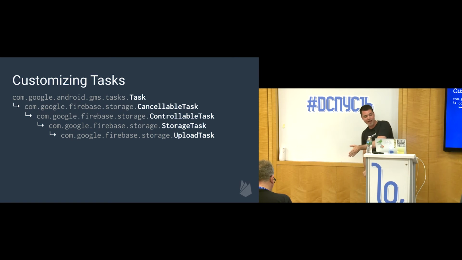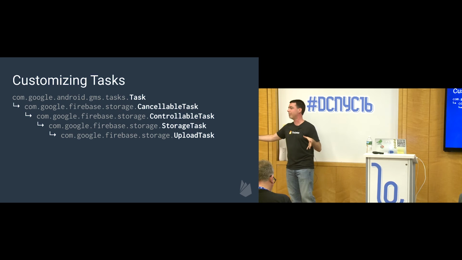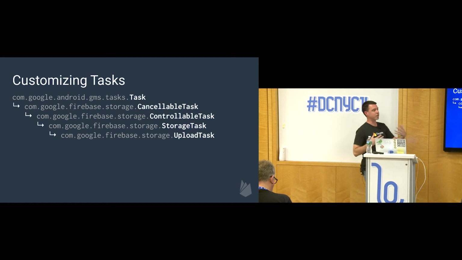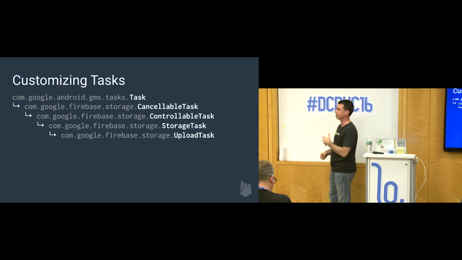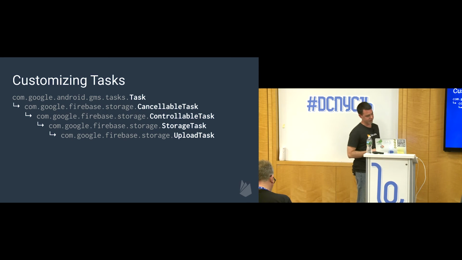Then on top of that, they have something called a storage task, which lets you monitor progress. So if a task is going to take some time to complete and you want to make a progress bar out of that, well, what they did is they made storage tasks which lets you register progress listeners. So those progress listeners will get fired every so often to let you know how the transfer is doing.